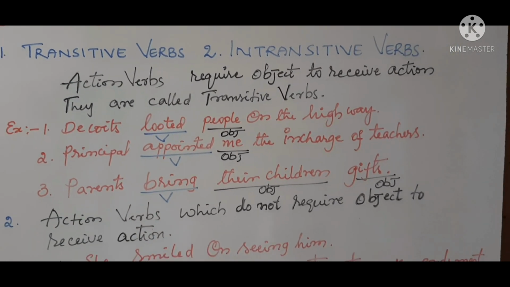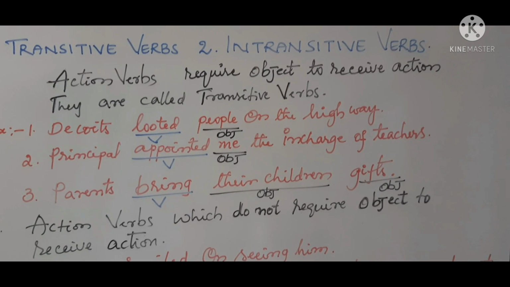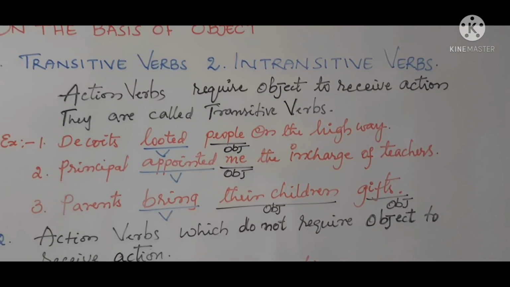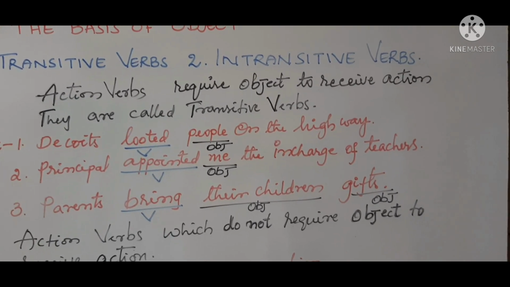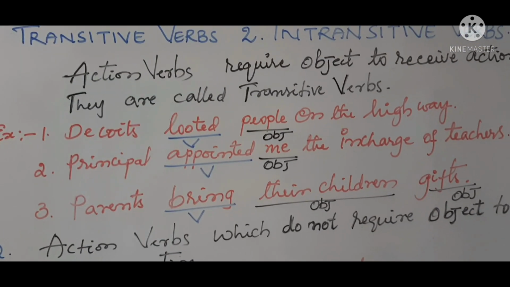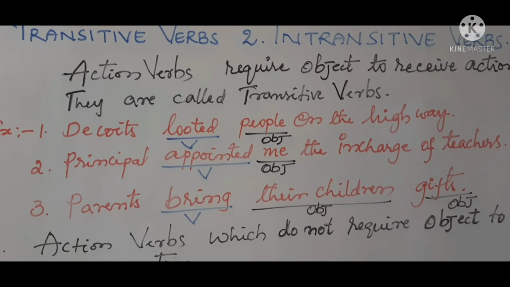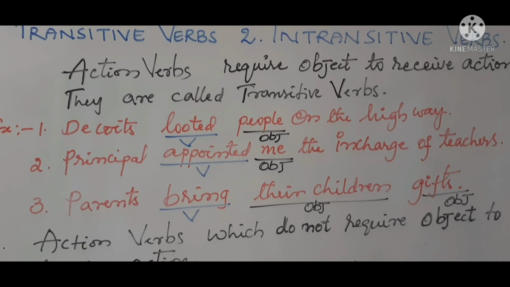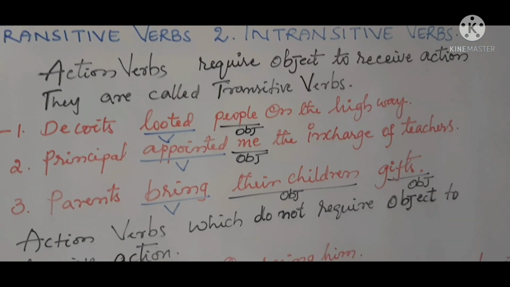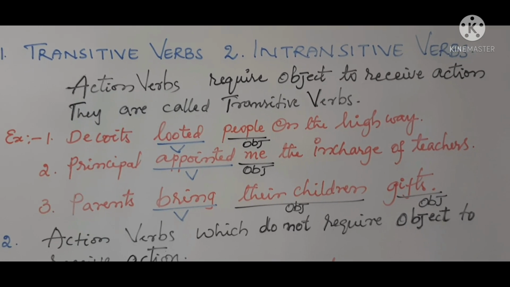Principal appointed me the in charge of teachers. Parents bring their children gifts. Here in these three examples, you can see some direct objects and some indirect objects. So the action passes from subject to object. The object in the first example is people. Second example, me. Third example, we have two objects: direct object and indirect object.